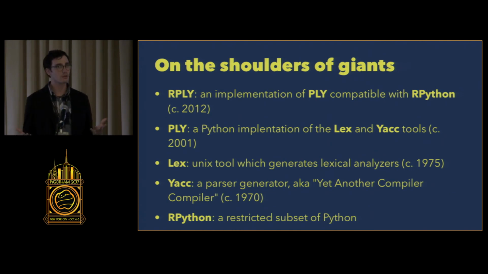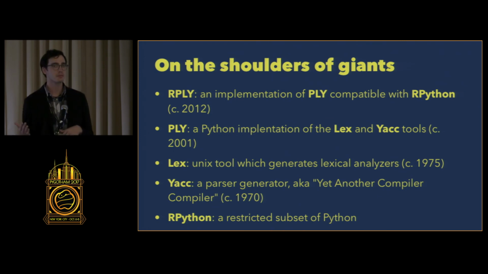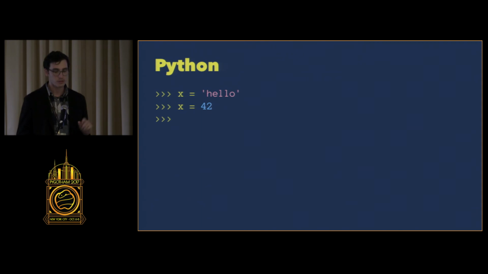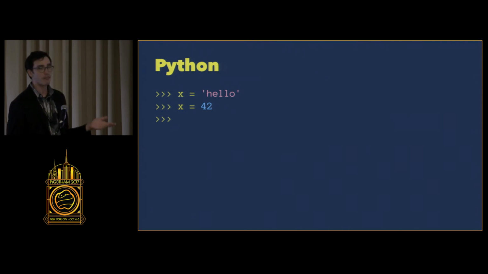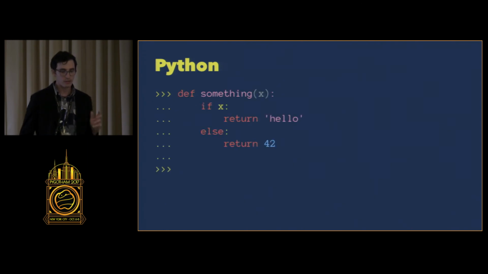And RPLY, just a quick note, runs on something called RPython, which is a lot like Python, but it's kind of restricted. And I just want to point out the differences between RPython and Python real quick, because it's going to explain why things look a little bit weird later. So Python is dynamically typed, right? I can have a variable that's a string, and then I can change it to an integer. Python doesn't care. I can also have a function, right?